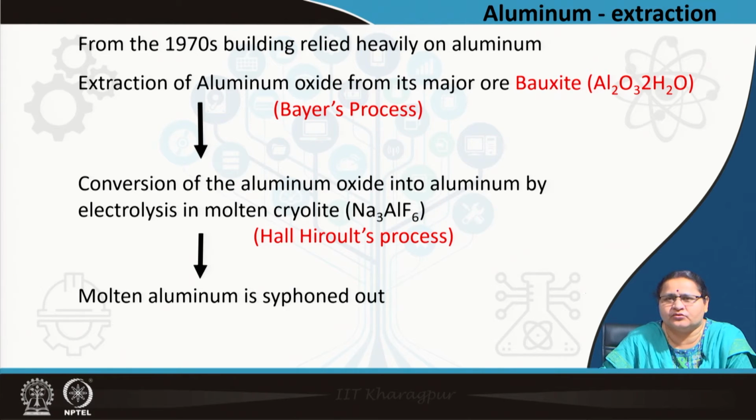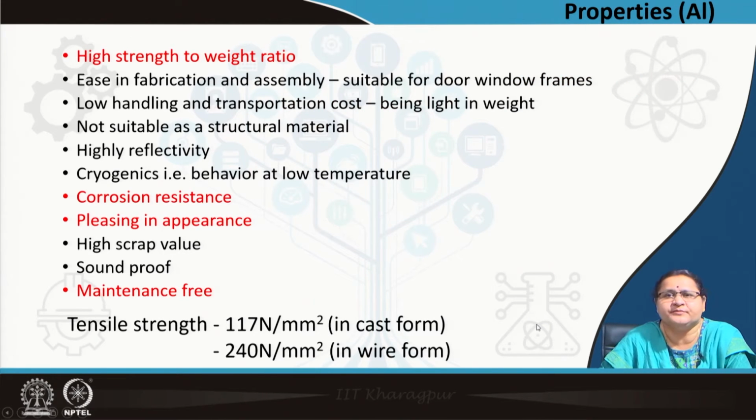You need to know the steps. Electrolysis is done and aluminum in its pure form is siphoned out. But remember, aluminum in its pure form is very soft, and whatever we use for the building industry, we need to alloy it. So, we have to mix other metals with it to make it usable as a structural member. We will come to that gradually after we finish the properties.